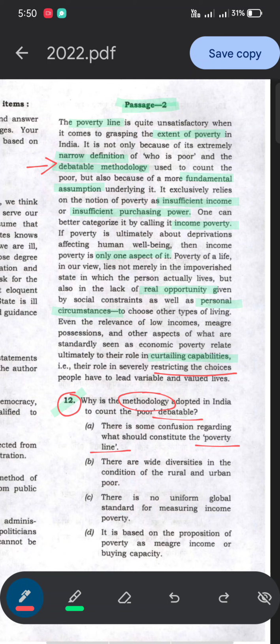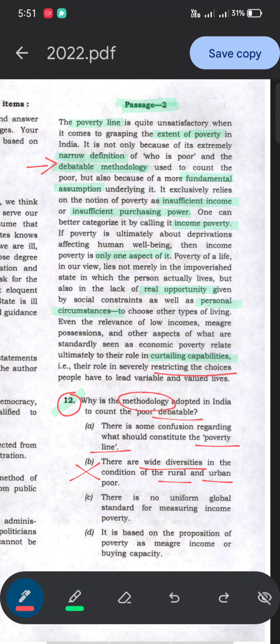Okay, let's not eliminate it right now. We will eliminate it later after reading all the options. Next is there are wide diversities in the conditions of the rural and urban poor. This is explicitly not talked about, not even implicitly. There is nothing mentioned in the passage with regard to rural and urban poor diversities, so we can cut it.